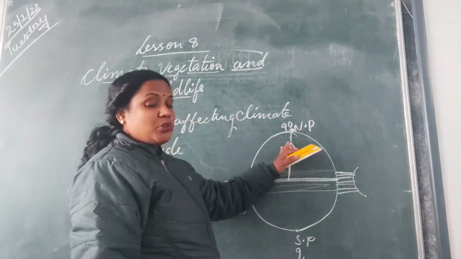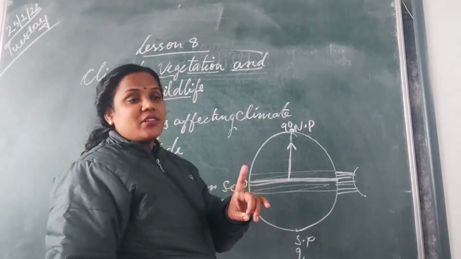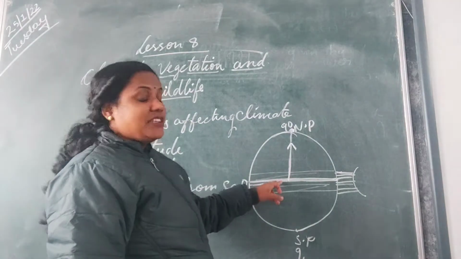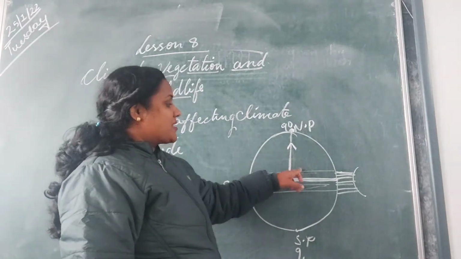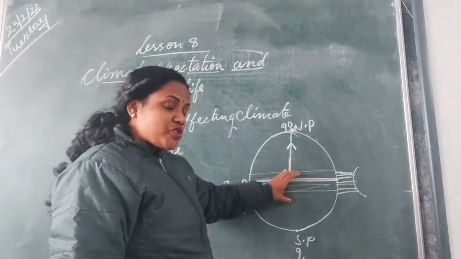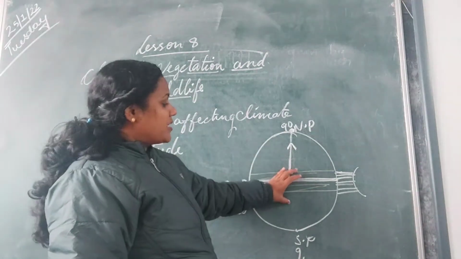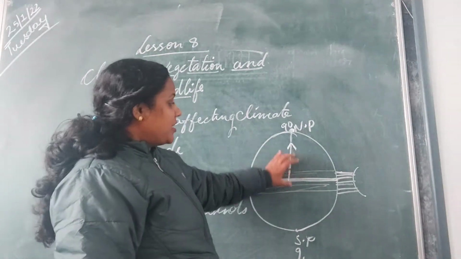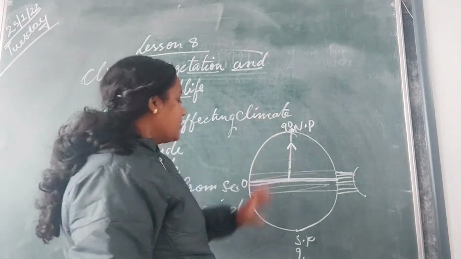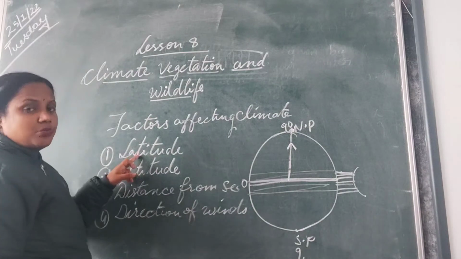So it will become cooler. So one reason why there is a difference in temperature is latitude. All the places are located on different latitudes, so climate is different. Those places which are close to the equator have a very hot climate. Places which are near the poles have a very cool climate. So one reason is latitude.